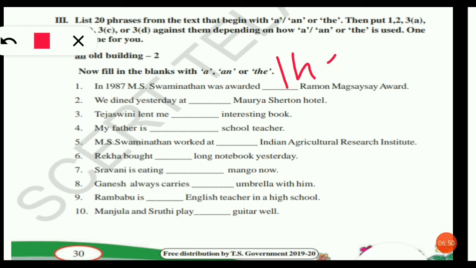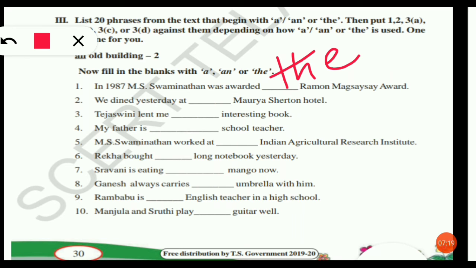How can we say that the is the suitable article? Raman Magsaysay is an award. We cannot say Raman Magsaysay awards. This is a unique award that is given to people. This is a unique thing. That's why we use the.